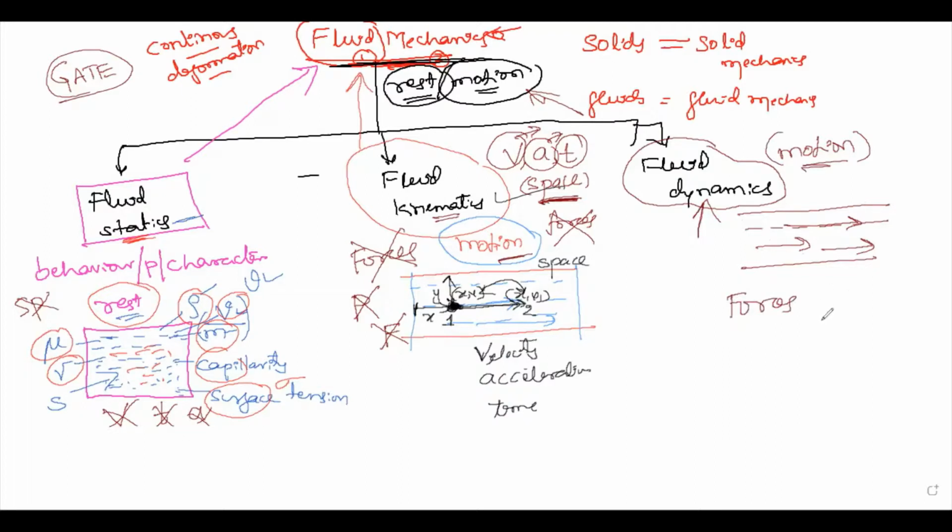How much force is acting on that particular liquid, how much pressure is acting on it. Including force and pressure, we also deal with velocity, potential energy, potential head, density, acceleration, time and space coordinates.